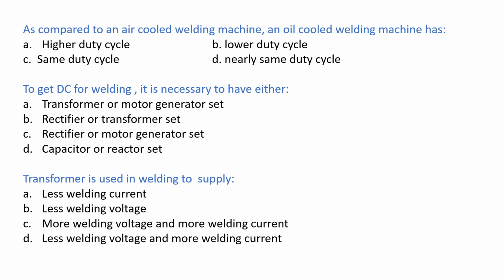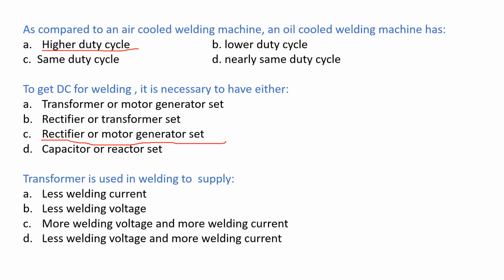The correct answer is higher duty cycle. To get DC for welding, it is necessary to have either, options: transformer or motor generator set, rectifier or transformer set, rectifier or motor generator set, capacitor or reactor set. The correct answer is rectifier or motor generator set.